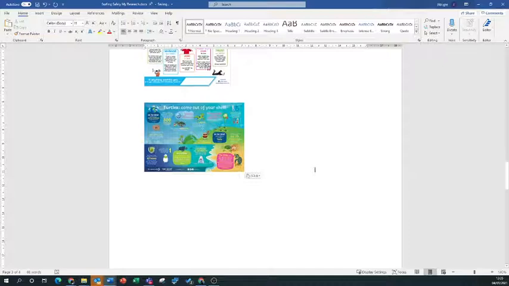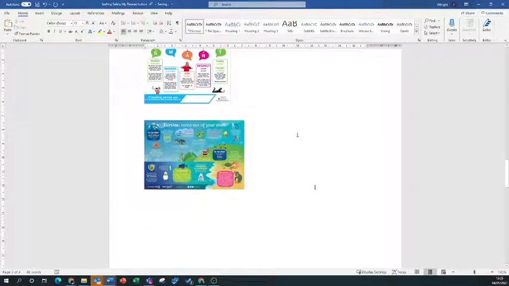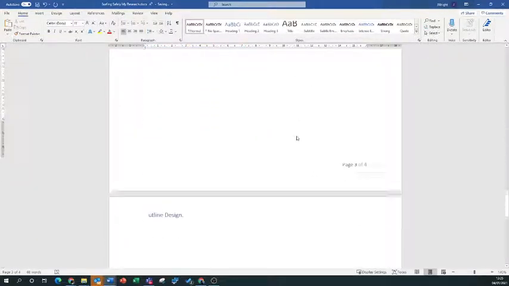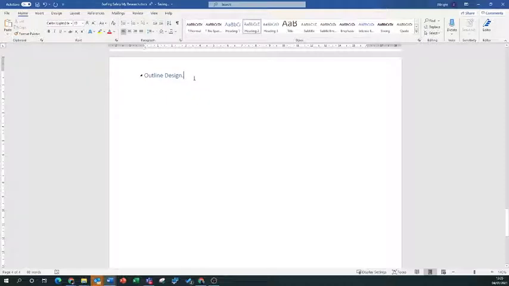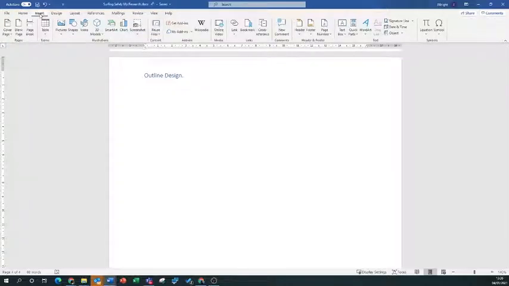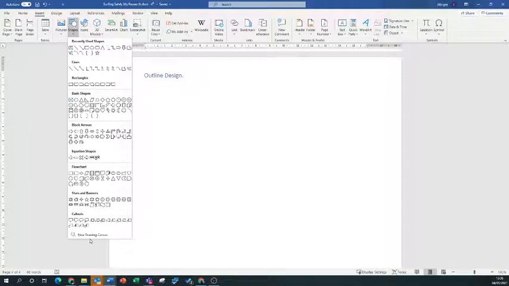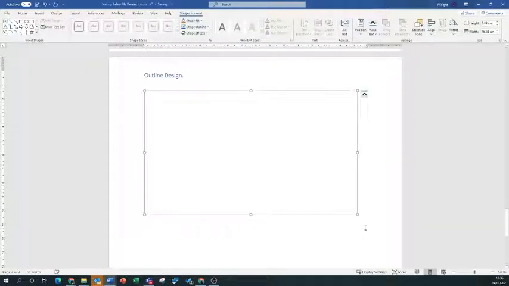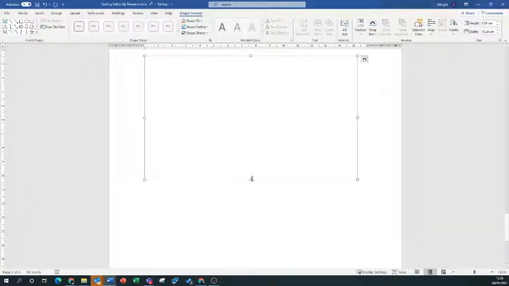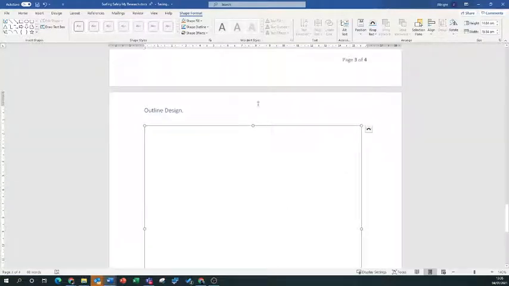Second bit is find pictures and posters that you like. Try and fill up the page. 3 of each, 6 there. And now I've got to do my outline design. Well, I'm really inspired by a combination of those two. And what I'm going to do here is insert some shapes. I'm going to put in a drawing canvas here, and I'm going to use this to sketch out my poster. So I just want an outline sketch, what we call a thumbnail.